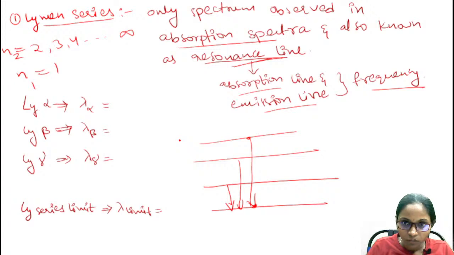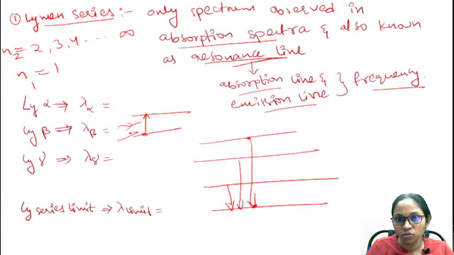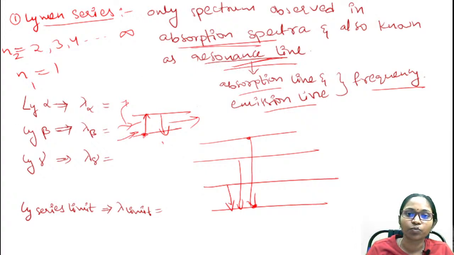For example, why is it the same in the Lyman series? Initially the electron is in the ground state and it is transmitted to the higher energy, that is obviously the first excited state. It absorbed energy and the electron got transmitted. Then definitely it has to come back to the ground state. If the electron moves from the first excited state to the ground state, that is possible only in the Lyman series. And not only that, it radiates exactly as much energy as it absorbs. So only in this series, the frequency of the absorption line is the same as the frequency of the emission line. Therefore it is said to be a resonance line, and this is the only series observed in absorption spectrum.